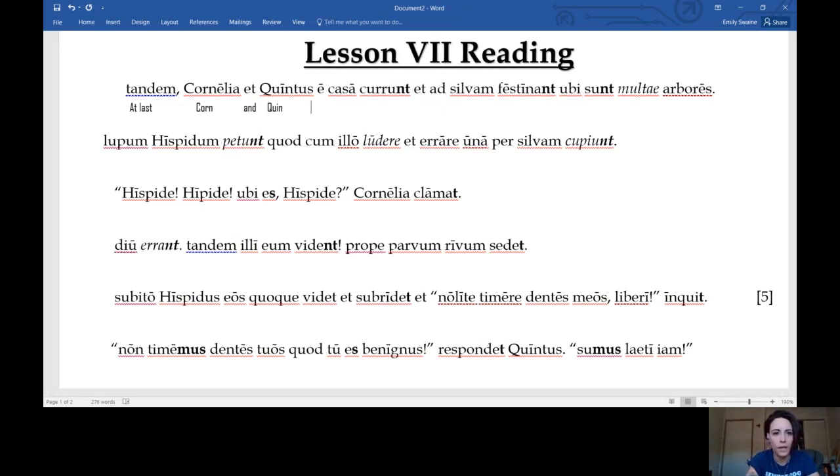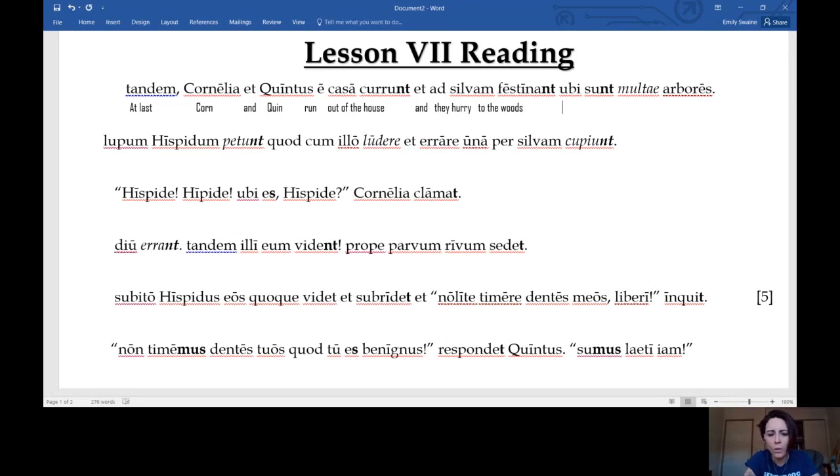They run. But we have a prepositional phrase, so we have out of the house, run. Now, that is not good English, so what we're going to do is take run and put it right before out of the house. We move our verbs to make good English sense. So at last, Cornelia and Quintus run out of the house, and what do? To the woods. They hurry. Again, not good English, so we want to take they hurry and put it right before our preposition. So, and they hurry to the woods.